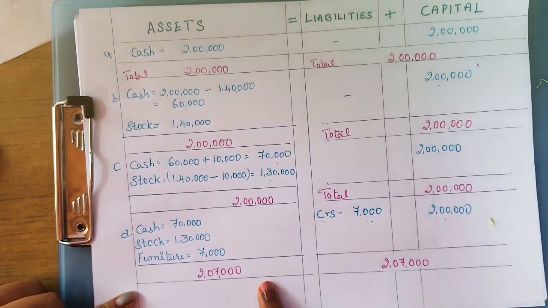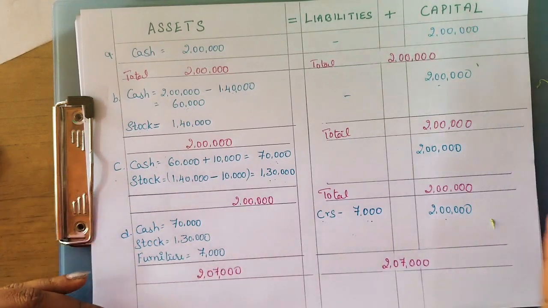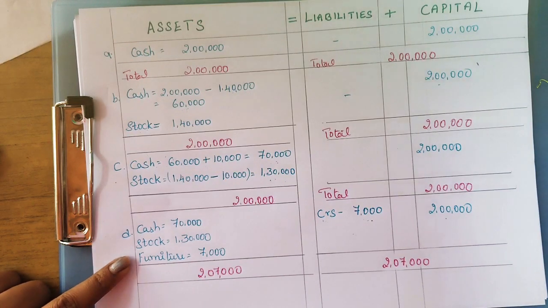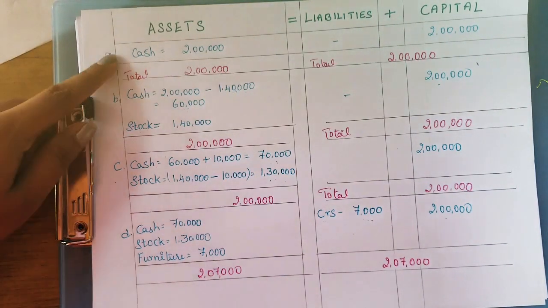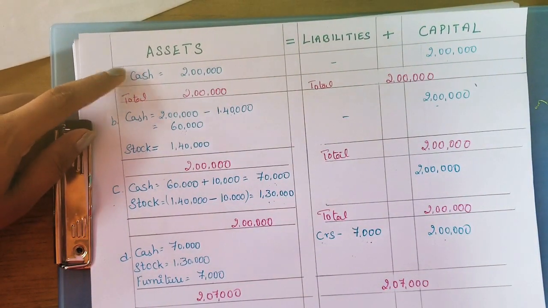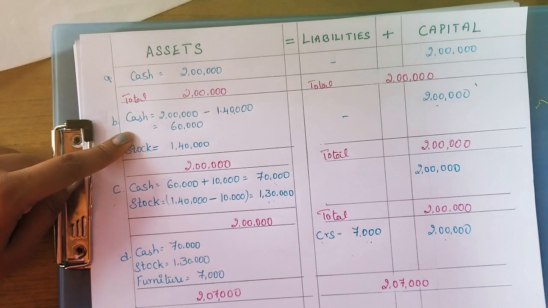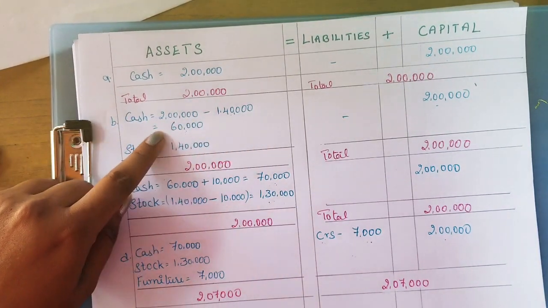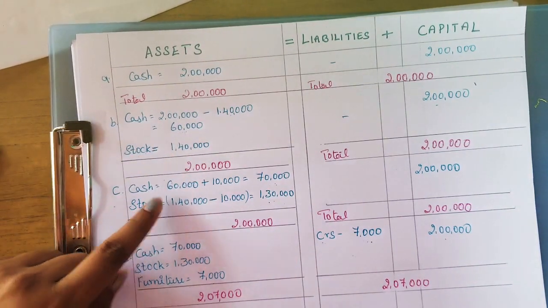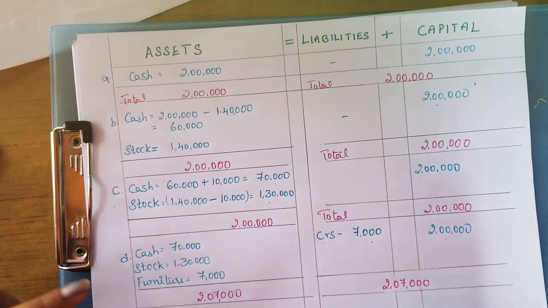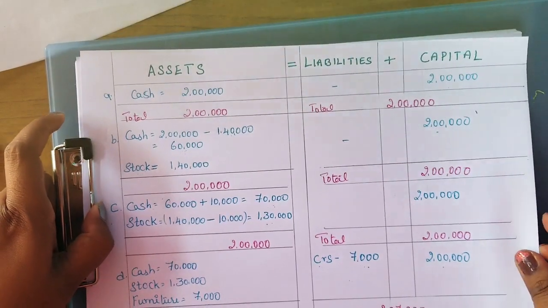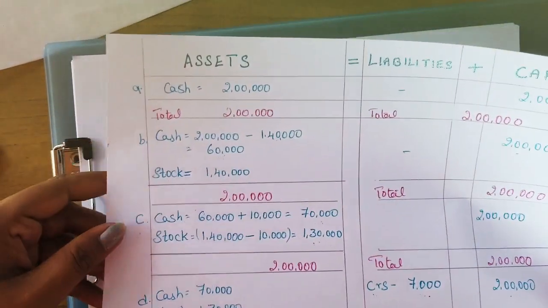Hope you understood. So in every transaction, when we move on to the next transaction, we have to carry the previous transaction's balance for the next transaction. From here you can see the first transaction, I've taken the cash 2 lakhs balance for the next transaction, and here whatever the changes is happening we have done here. The balance we have taken here. From here again the balances carry forward. This all belongs to one particular business, and it is the same business we are going to continue. Is it right? So next transaction, moving to the next.